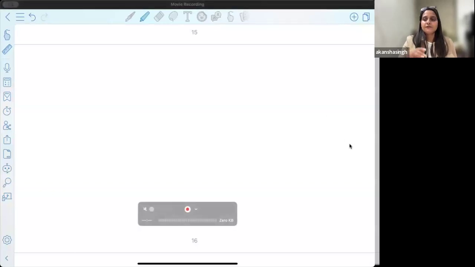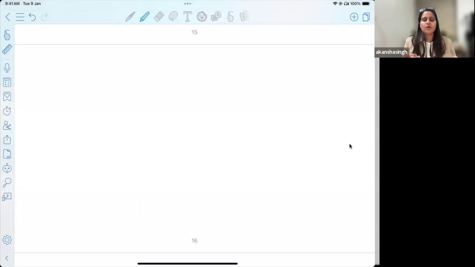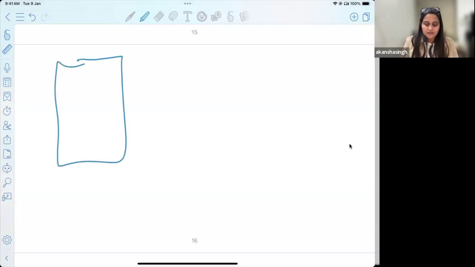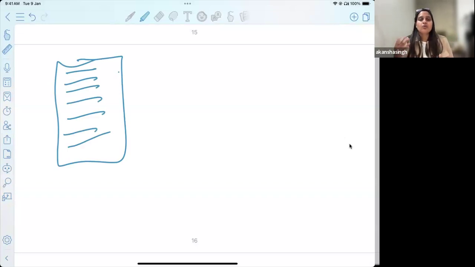Firstly, whatever I read, I read it thoroughly, from a book or whatever sources you are referring to. Then I make my own notes, which can be lengthy, 2 to 4 pages. And then with my notes, I put a sticky note wherein I put all the important pointers, because for revision I will not be able to flip through all 4 pages, and I may miss out on something important.